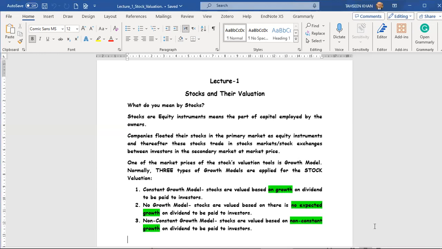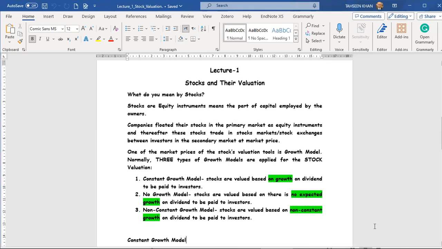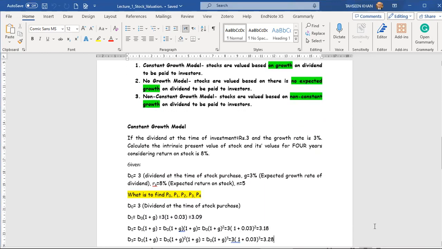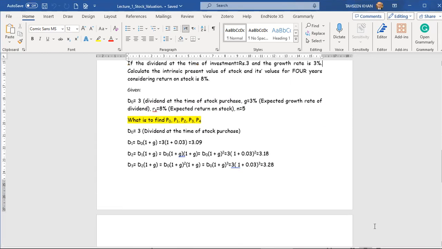Second one is the no growth model. Stocks are valued based on no expected growth in the dividend to be paid to the investor. And third one is the non-constant growth model. Stocks are valued based on the non-constant growth of the dividend to be paid to the investor. In the non-constant growth model, for a certain period there is growth of say 4%, and thereafter the growth rate may increase to 10% or decrease to 1%. In this lecture, we are going to discuss the constant growth model.